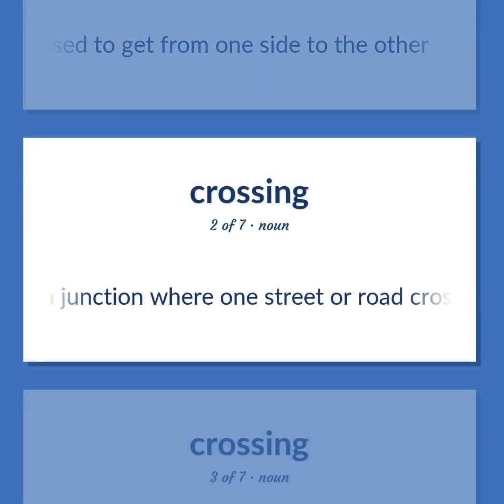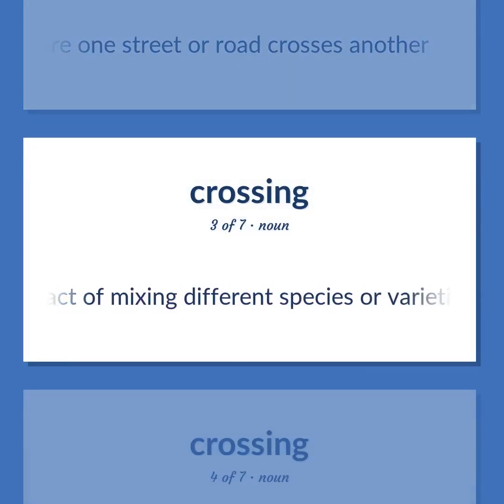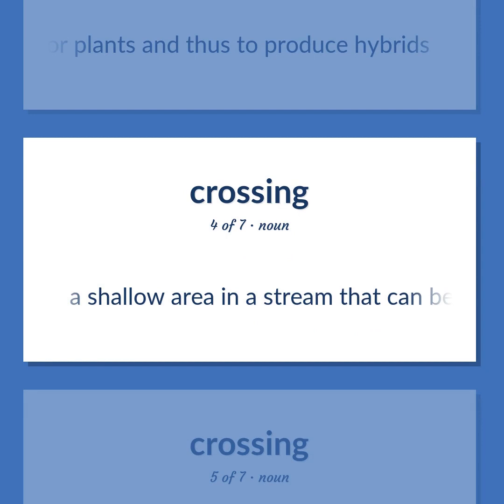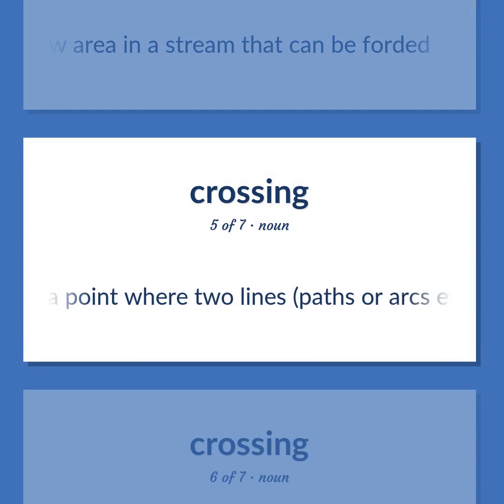A junction where one street or road crosses another. Genetics, the act of mixing different species or varieties of animals or plants and thus to produce hybrids. A shallow area in a stream that can be forded. A point where two lines, paths or arcs intersect.